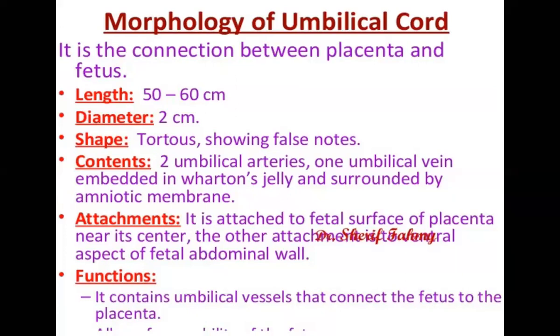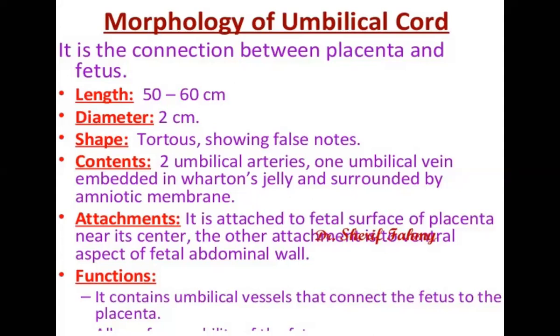Why are we saying all these points? Because any abnormality in this can lead to problems for the fetus. If the length is too long, it is a problem. If it is too short, again it is a problem. So we require the normal length, about 50 to 60 centimeter.